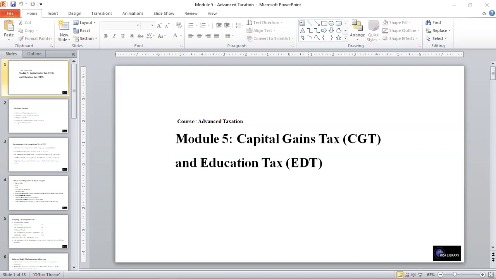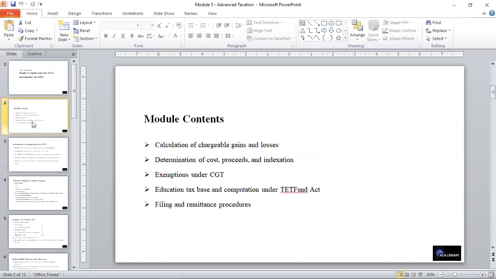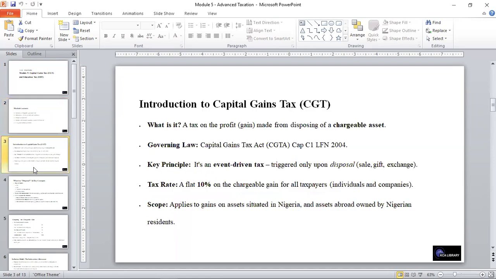And today we'll be looking at capital gain tax and education tax. We'll look into calculation of chargeable gains and losses, determination of cost, proceeds, and indexation, exemptions under CGT, the education tax base, and computation under the Tertiary Education Trust Fund Act. And we look at the filing and remittance procedure. Briefly, this is going to be brief.